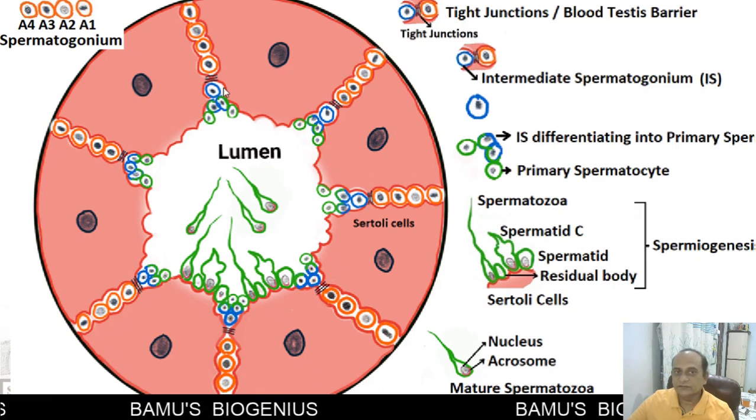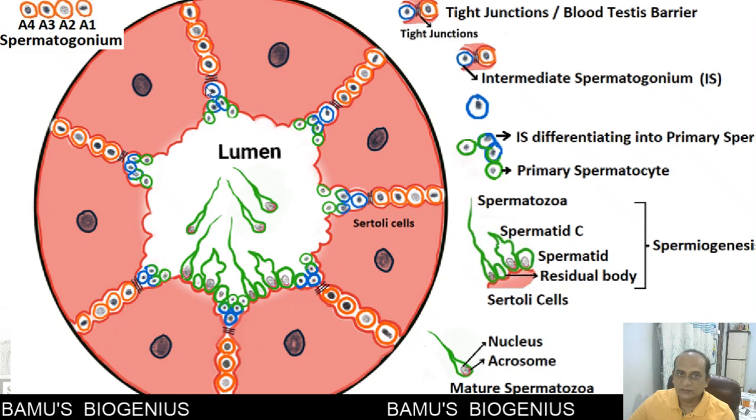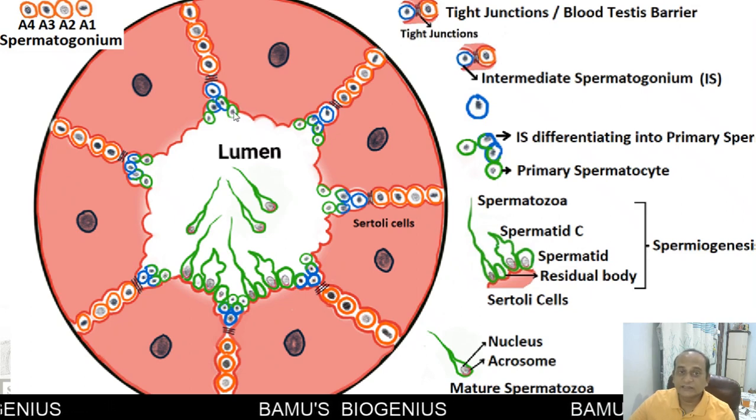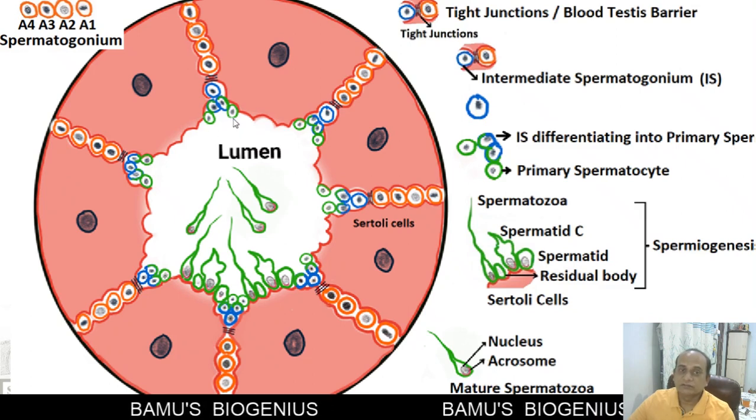Now, why is this done? This is done to protect the spermatozoa, because spermatozoa have a unique genetic structure and also unique surface antigens that might be taken as foreign antigens, and the immune system of our body can attack the developing sperm.